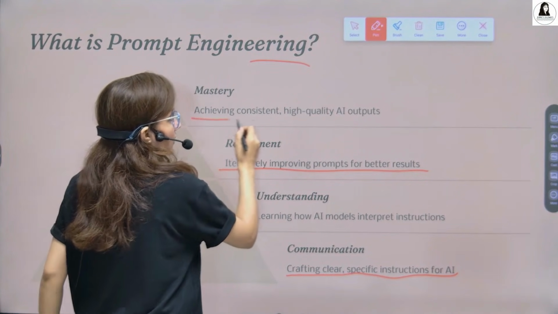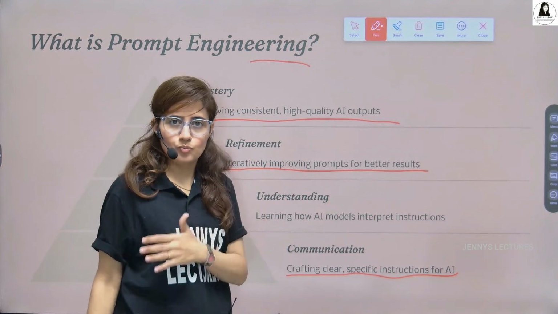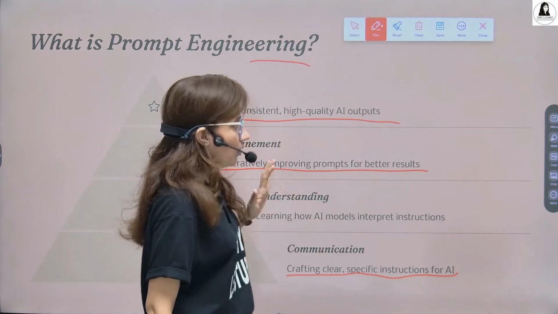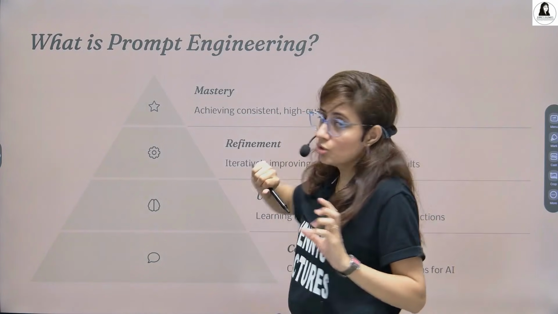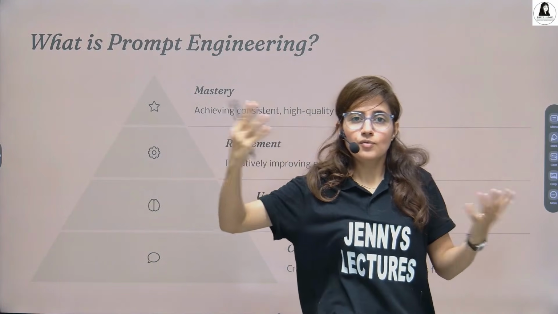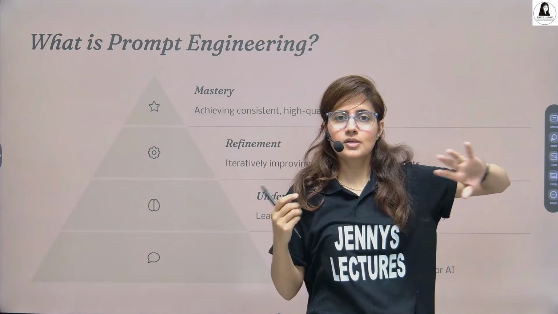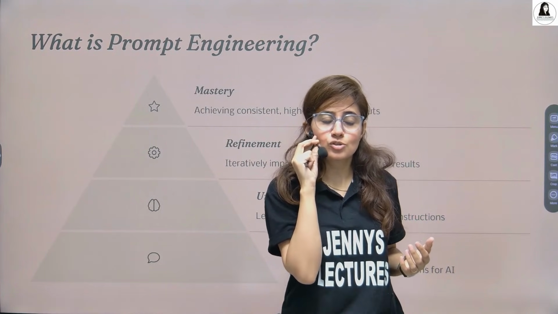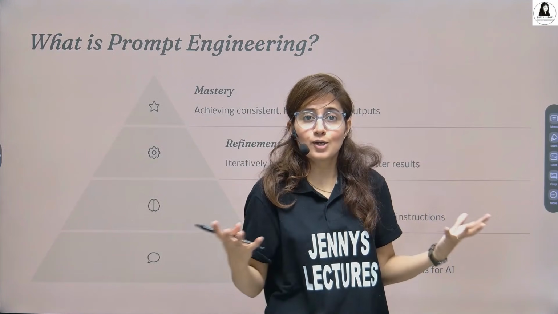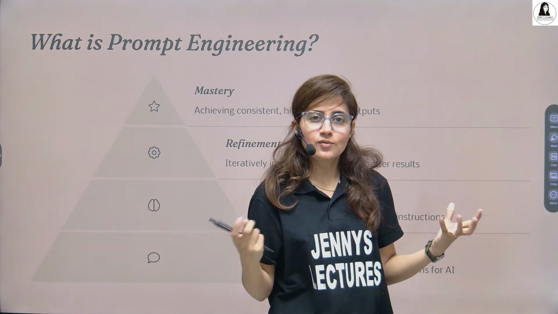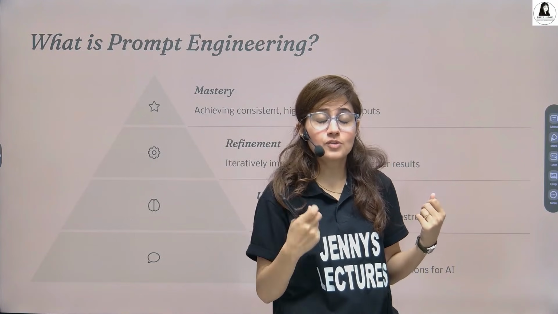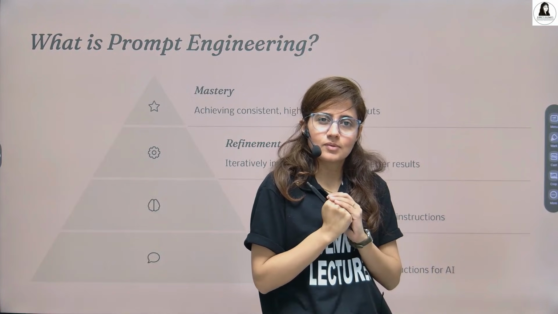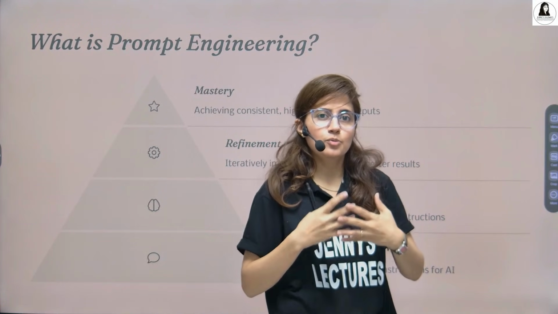So, achieving mastery, achieving consistent, high quality AI outputs, that comes under prompt engineering. I hope now you got it. And the job is for prompt engineers, because now we know that we have so many AI tools and AI systems in every business, every company, every industry. So they need those experts, those prompt engineers who are able to communicate with AI systems effectively, who are able to give clear, specific input to AI, so that the AI system can give the best or relevant results. That's why they need prompt engineers.